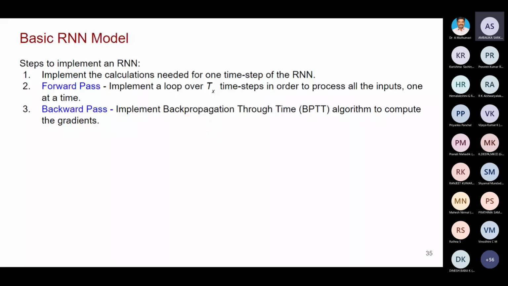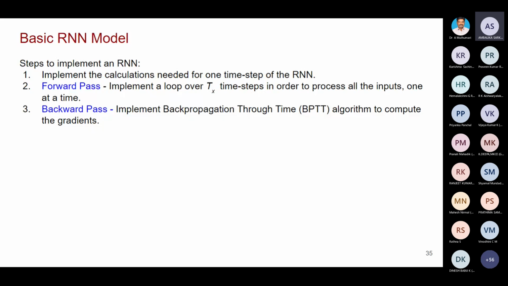So in the forward pass, you will make calculations for one time step, then you will loop it, then you will process it for all inputs. That is the forward pass. Then the backward pass: in the backward pass, you will use the back propagation through time algorithm. In artificial neural networks and all other neural networks, you use the back propagation algorithm for updating the weights.